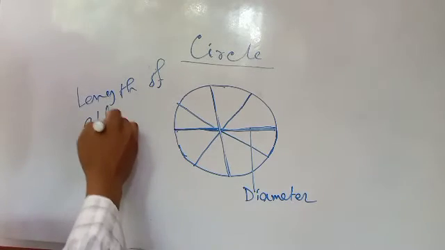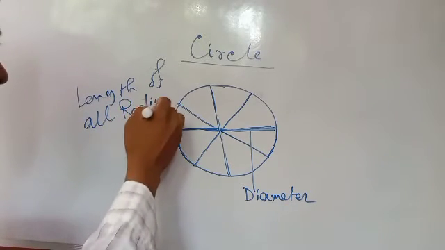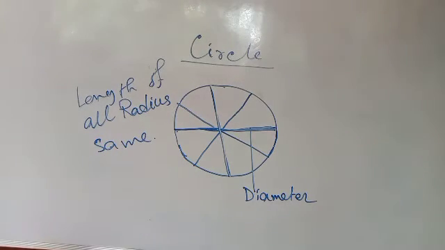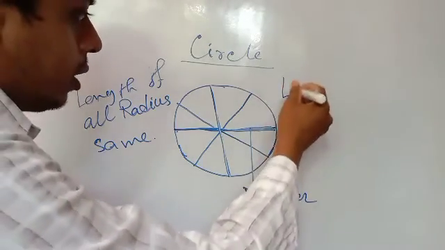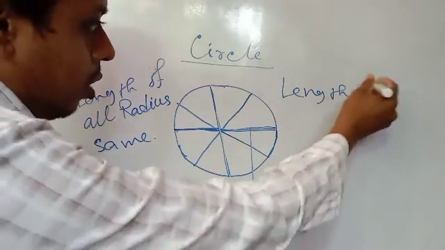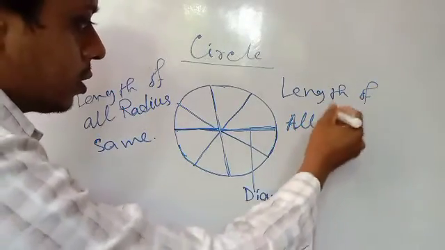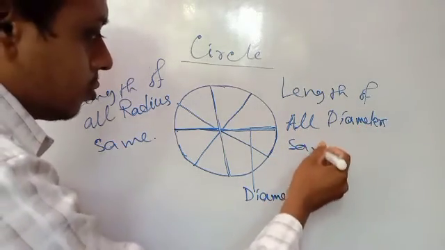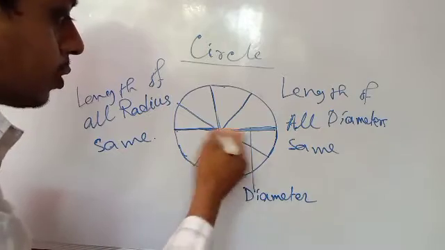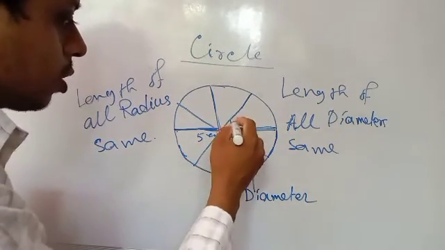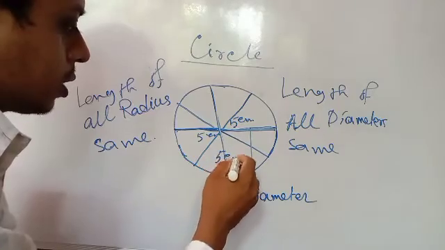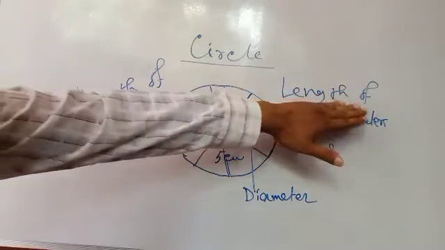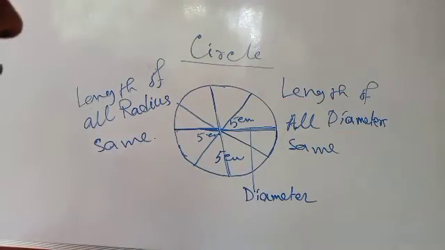Length of all radii is the same. Similarly, length of all diameters is the same. If the diameter is 10 centimeter, suppose, this one is 5 centimeter, 5 centimeter. This one also will be 5 centimeter, this one also will be 5 centimeter. All will be the same. So the length of all radii is the same, as well as the length of all diameters is the same.